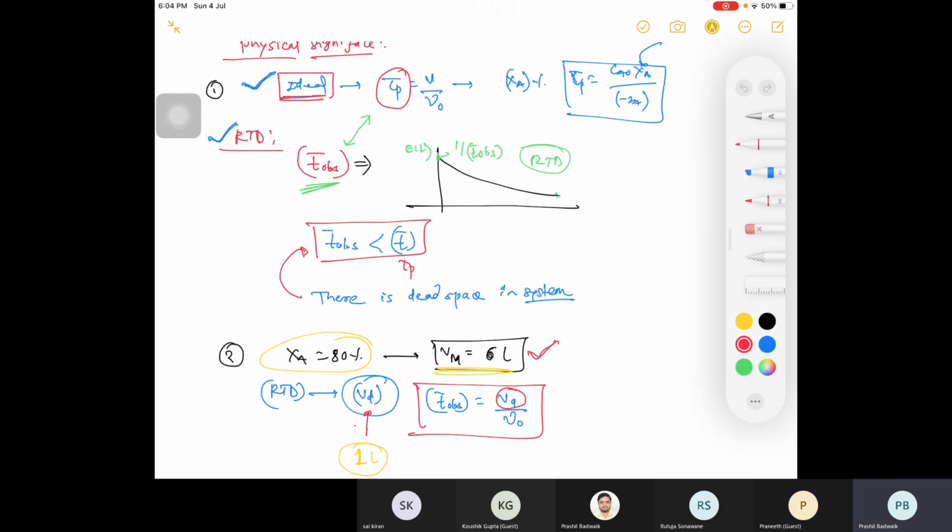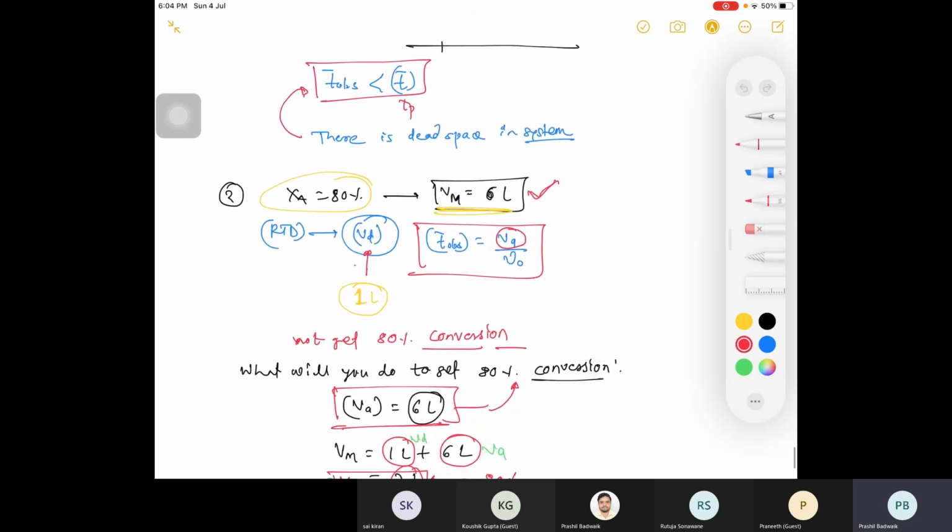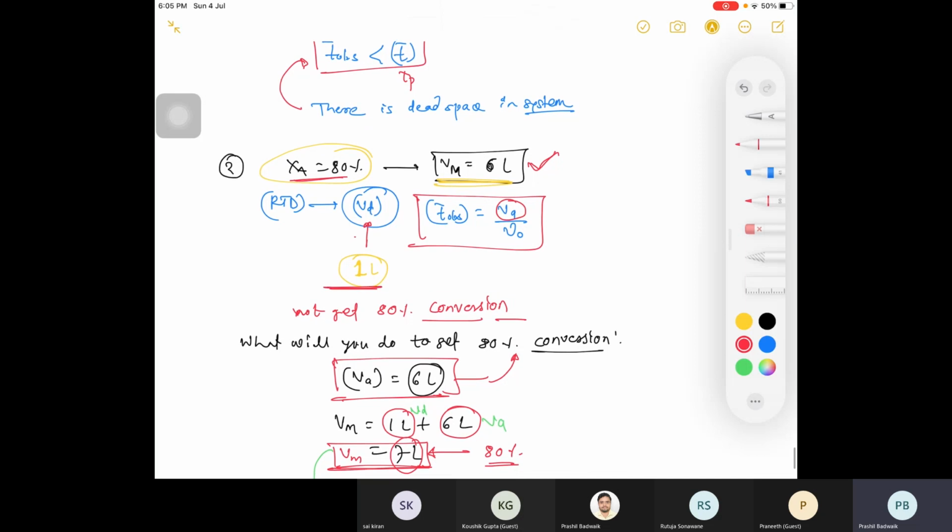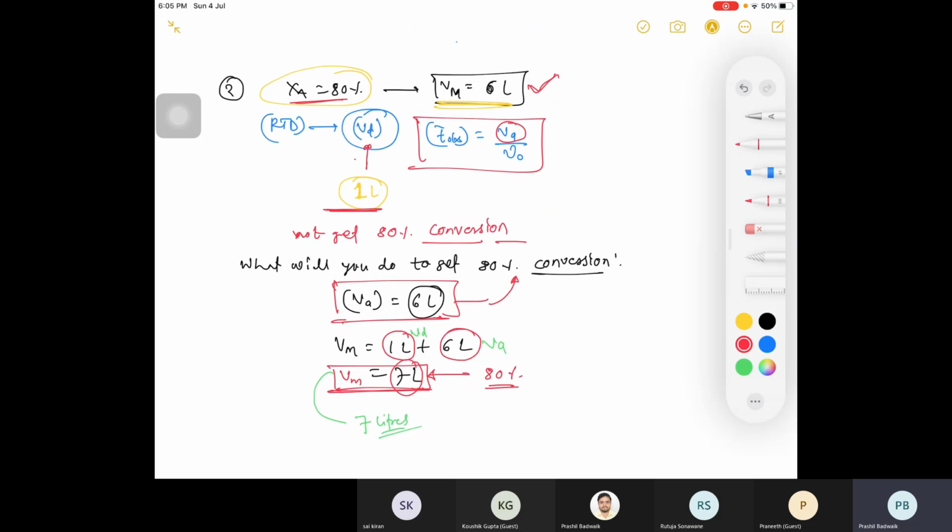CSTR with dead space, जहाँ पे हमें पता चला था कि suppose if you are finding volume, अगर तुम्हें already पता है that this much of dead volume is there in your system, so you can adjust accordingly at manufacturing location only, or you can take that much of volume so that you will be having the desired conversions. जैसे हमने example लिया था, suppose if you want 80% conversion and for that 80% conversion you need 6 liter of volume, right? बट तुम्हें पता है कि 1 liter volume is dead. ओके, तो एक्टिव कितना चाहिए? 6 चाहिए. 1 liter is dead. So total volume कितना लोगे? You will take 6 plus 1, that is 7 liter of volume at the starting only. So you will get desired conversion.